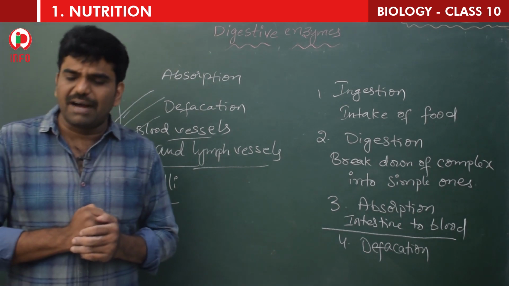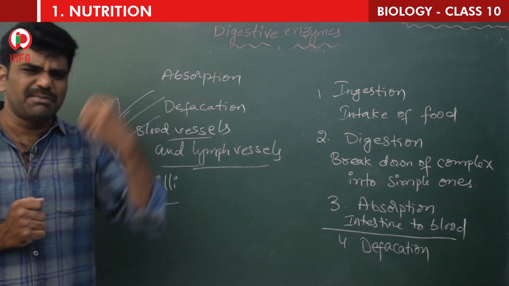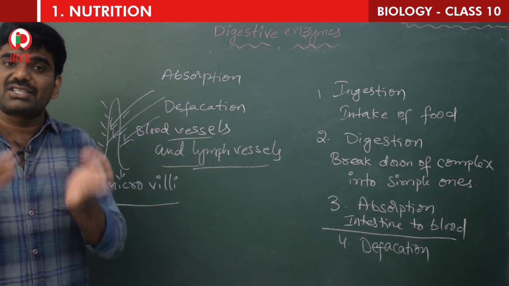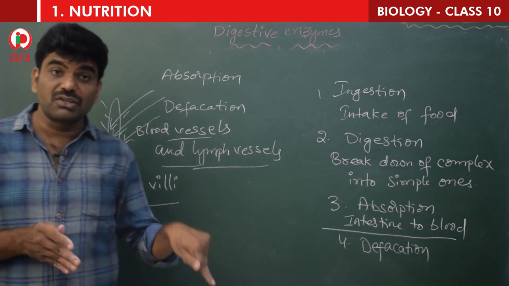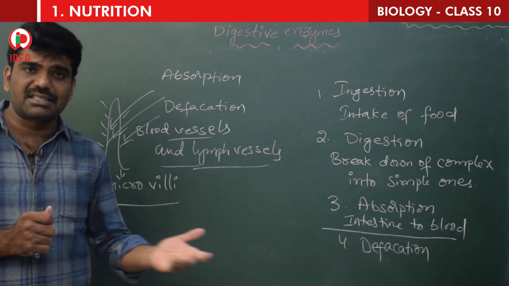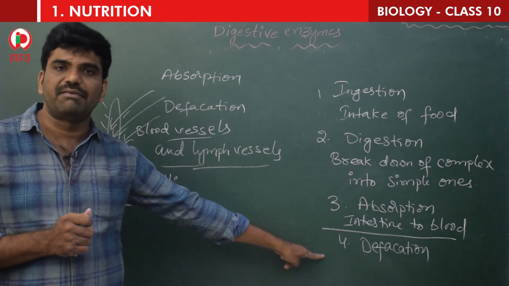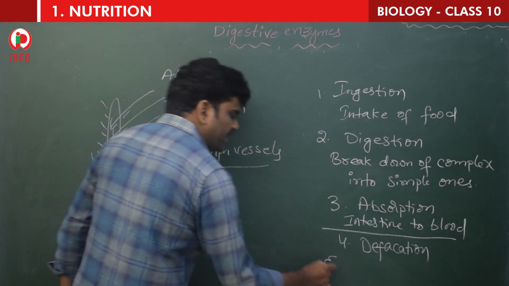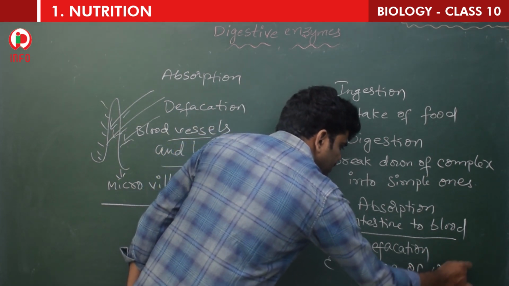So after maximum absorption of food in the small intestine, the maximum food will be absorbed in the small intestine only, through the villi, blood vessels and lymph vessels. Then the rest of the food, the waste food, is sent to the large intestine. There the water is reabsorbed by the large intestine and the rest of the waste material is sent out through the anus. This process is called defecation. Defecation is nothing but expulsion of waste.